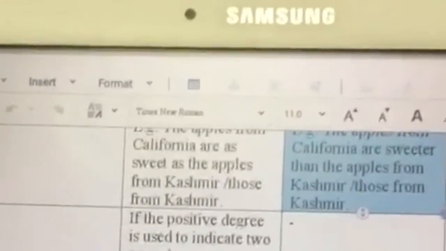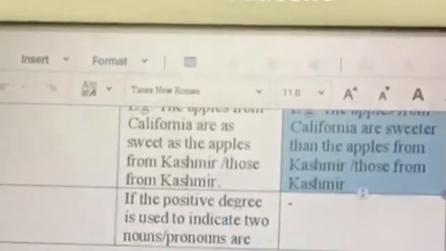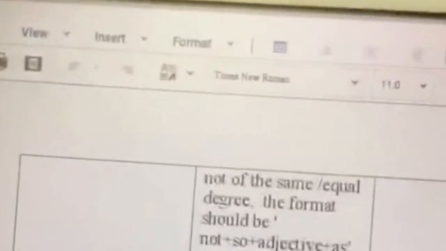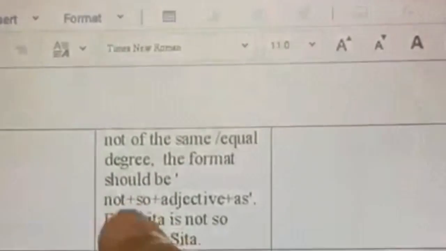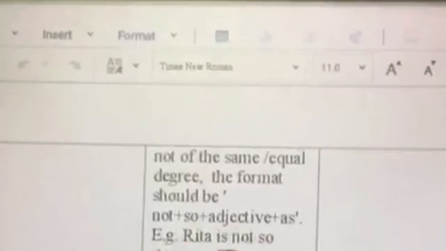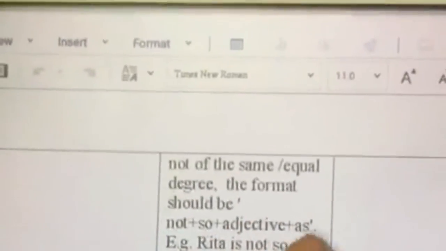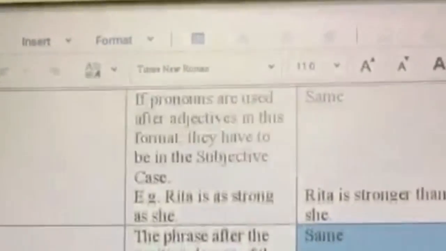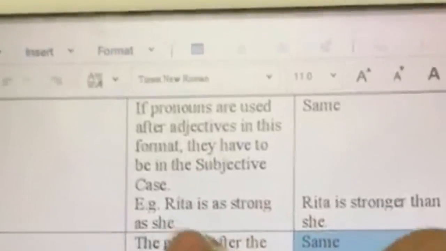What does the next rule say? Basically, in the positive degree of adjectives, what are we trying to say? We are trying to say that two nouns or pronouns are of the equal degree or level. Suppose we want to use a positive degree of adjectives to say that they are not of the equal level or degree. What would the sentence structure be? In that case, we have to use not plus so plus adjective plus as. In the normal case, we simply use as plus adjective plus as, right? For example, we looked at Rita is as strong as she.